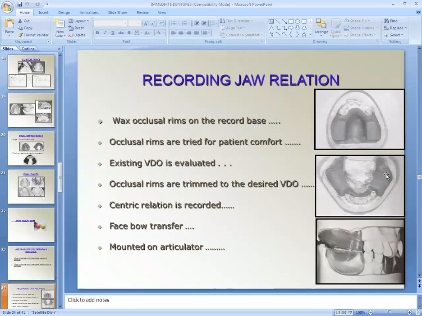After making the occlusal rim, occlusal rim trying is done. So the VD is recorded. It is very easy. If there is no over-eruption of the teeth, the VD can be easily recorded. But if over-eruption has occurred, then you have to see that the desired VD is recorded. After that, the centric relation is recorded, facebow transfer is done, and the cast is mounted.